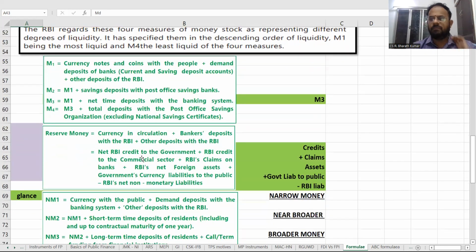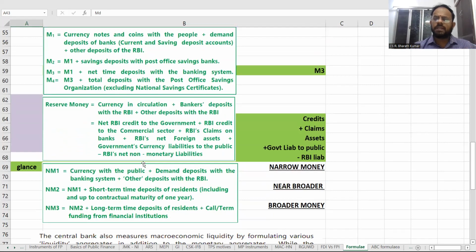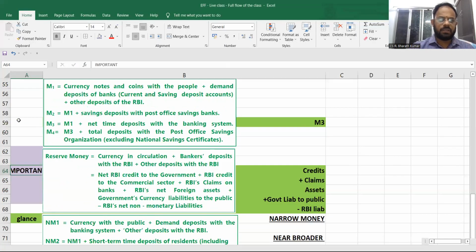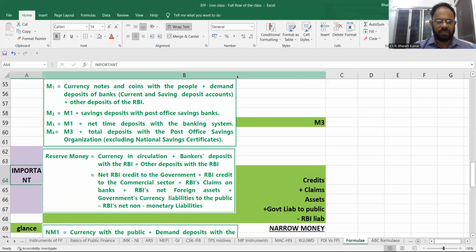What is reserve money? They will ask you from this. What is narrow money? What is broader money? All these things will be based on your Reserve Bank's instruments, and you will try to take it really strong. M1, M2, M3, M4. What is reserve money? Reserve money is very crucial. Reserve money, I would say, is important. So you can accordingly take this really strong. Definitely it is going to be important.